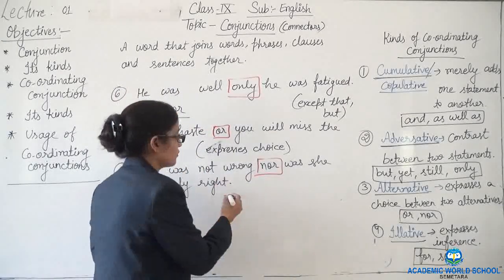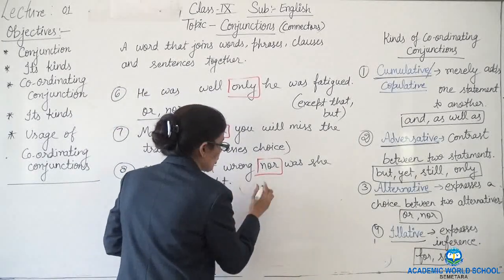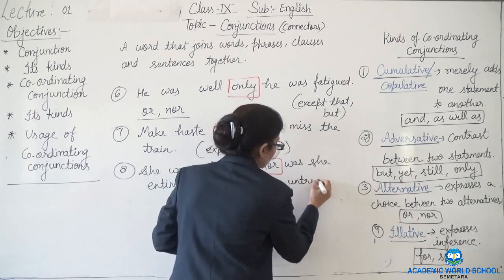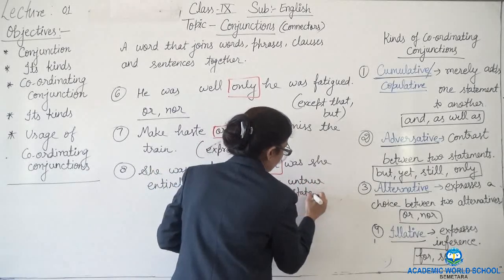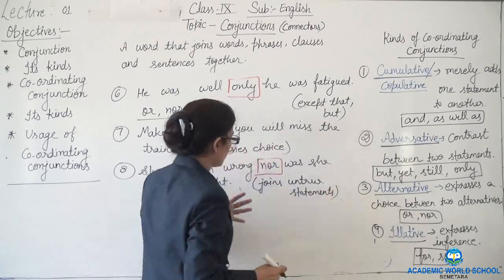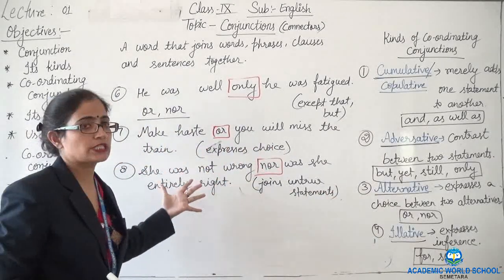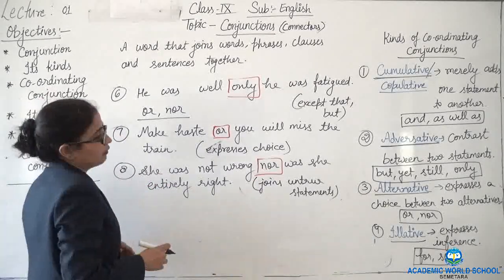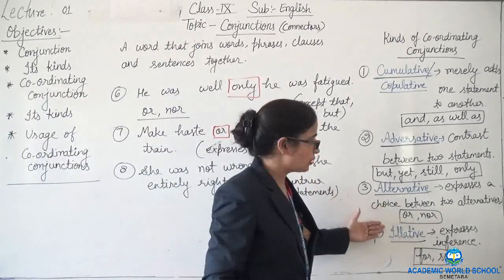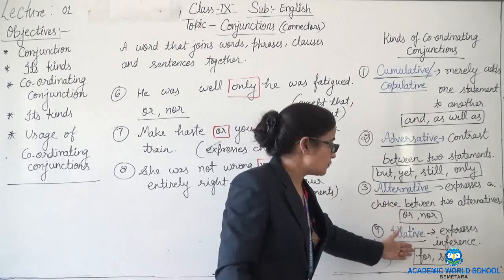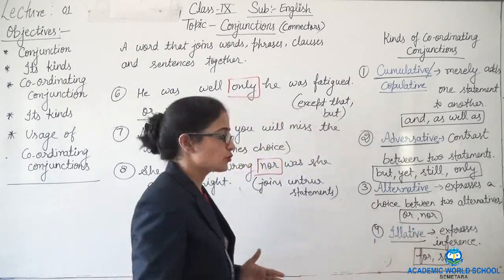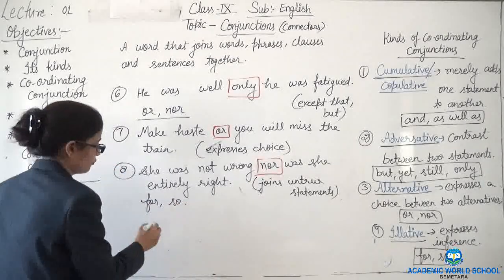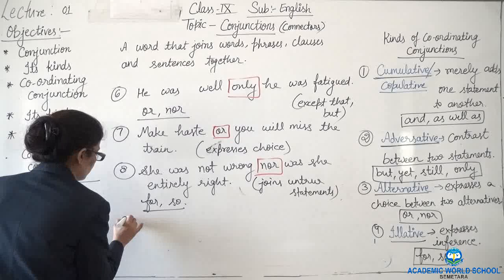So here this nor joins untrue statements. Means both are not true. Both statements are incorrect. Then the fourth one, relative. What comes in this? For and so. So let's see the use of for and so.